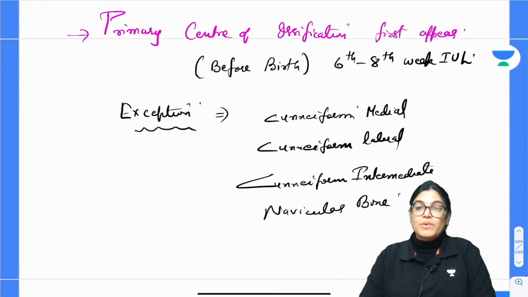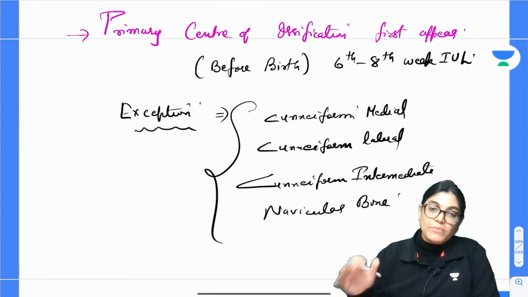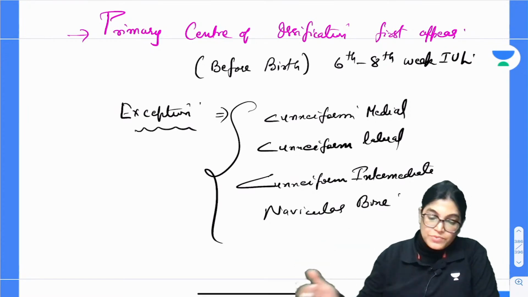So why the exception? Here the primary center of ossification is appearing after birth.